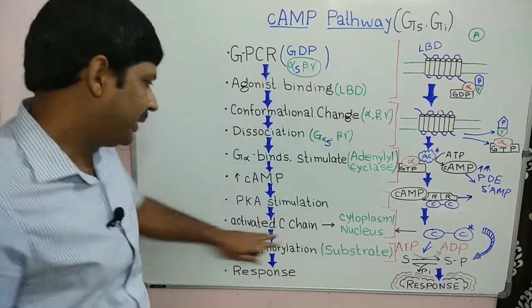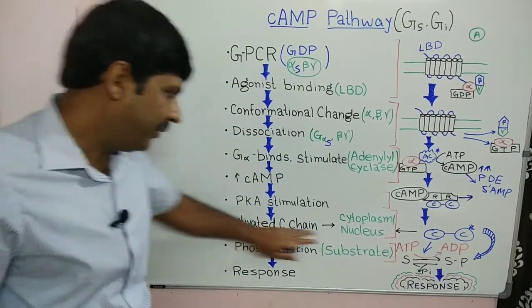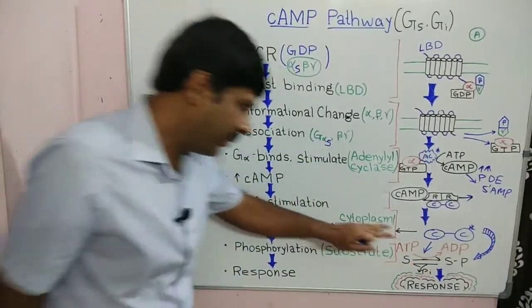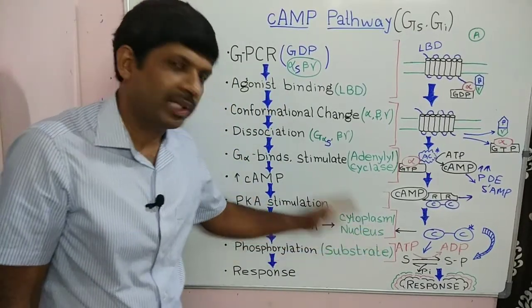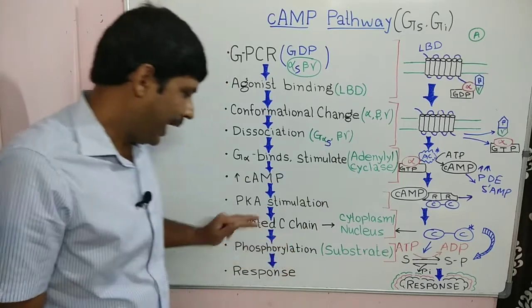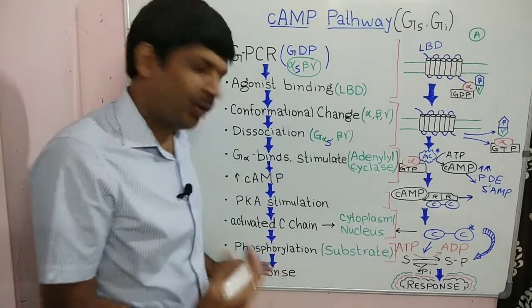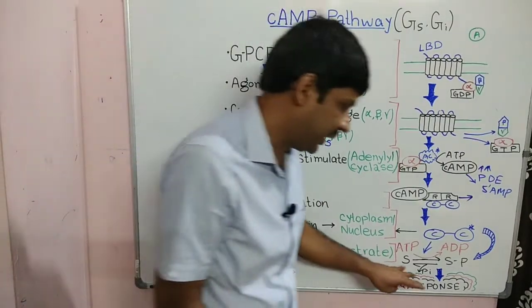So the activated C chain diffuses to the cytoplasm and nucleus. And then there is phosphorylation of a substrate.